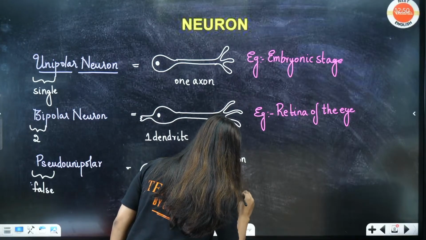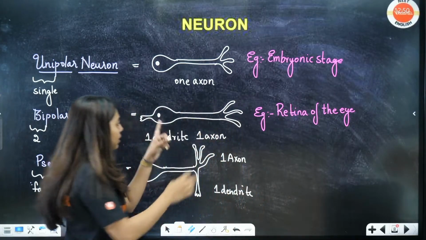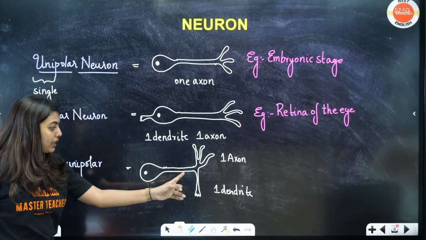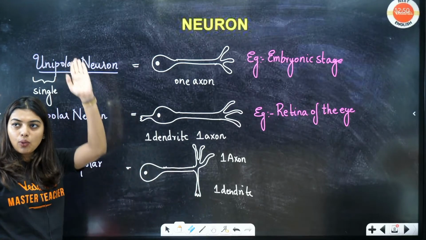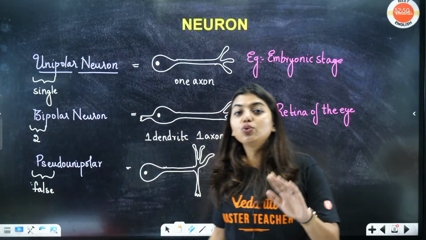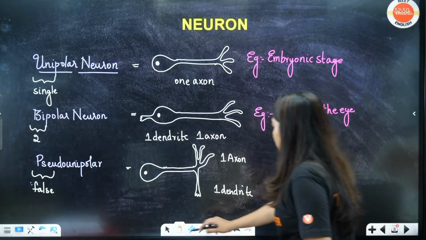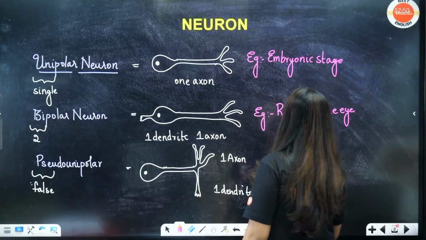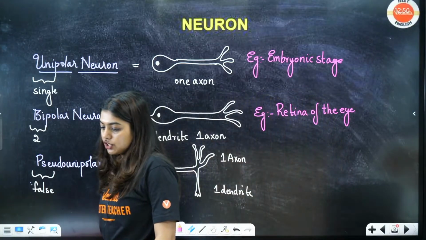And can you see how it emerged? It did not emerge like how it has to be. It emerged in one extension, in the one lane itself it emerged. Got it? So, this is called a pseudo-unipolar. Can anyone tell me where do we find pseudo-unipolar? Quickly in the chat box.